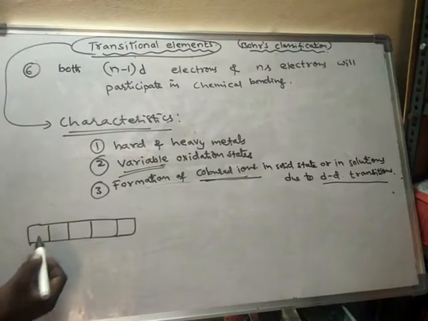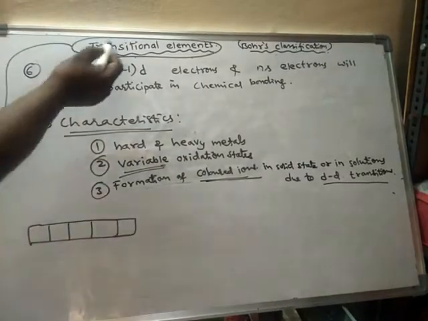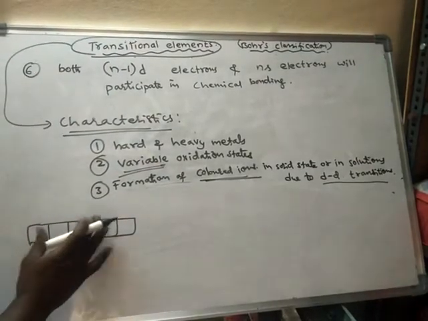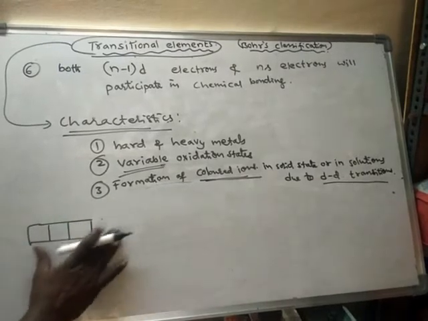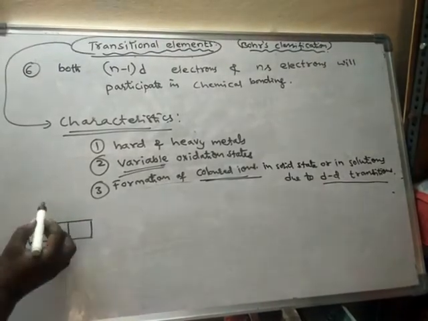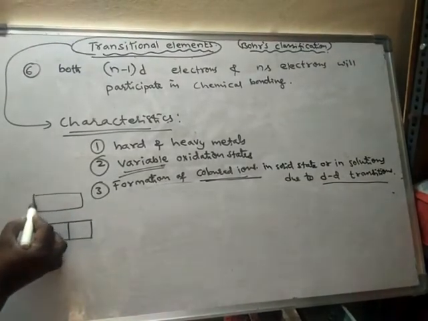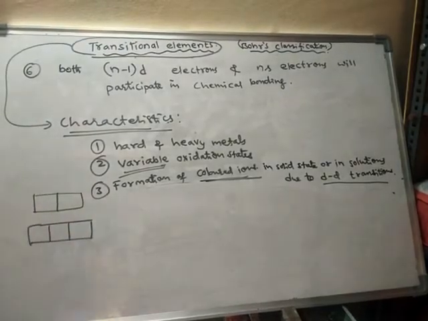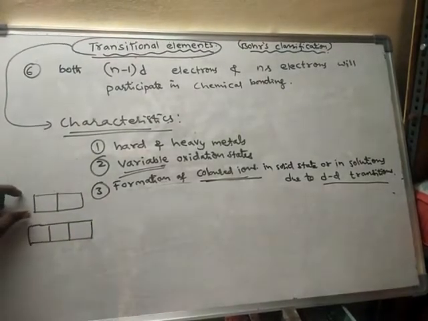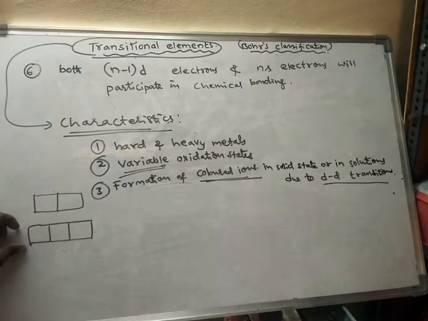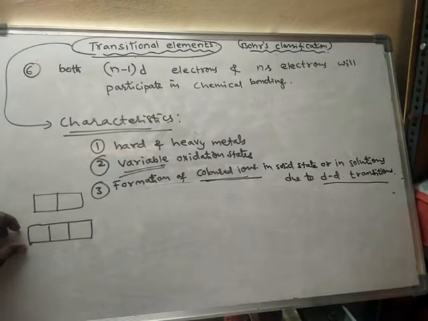There are 5 d orbitals in these elements. These 5 d orbitals will break down into two sets of orbitals. One set of d orbitals will have more energy and another set will have less energy.